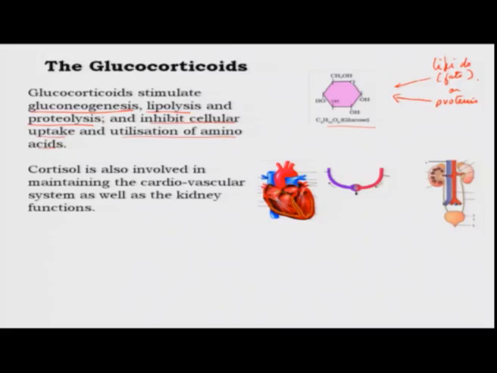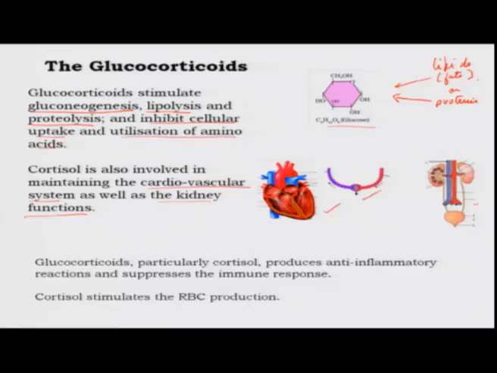Cortisol is also involved in maintaining the cardiovascular system as well as kidney functions. So, it has other effects which help in maintaining the functions of the cardiovascular system as well as the kidney. And besides this, it has another very important effect on our immune system, that is, it produces some anti-inflammatory reactions, meaning it produces substances that bring down the activity of the immune system or suppress the immune response. So, these can often be used as medicines when you want to suppress the immune reaction for some reason.